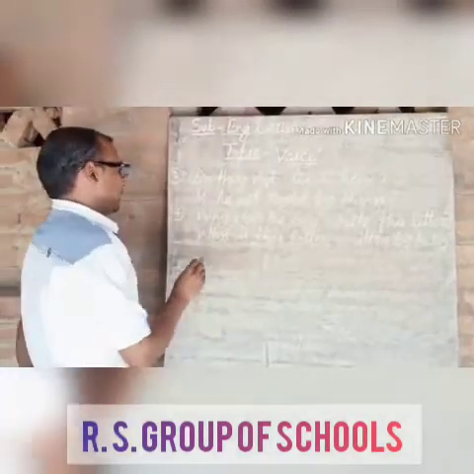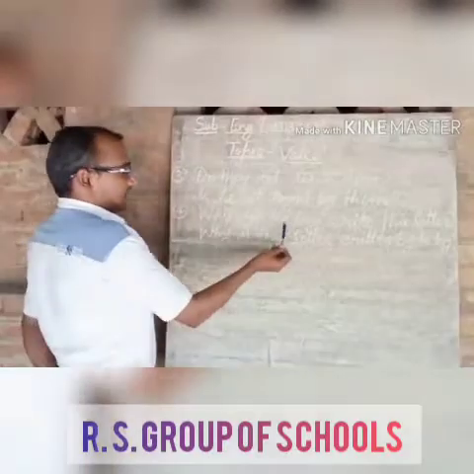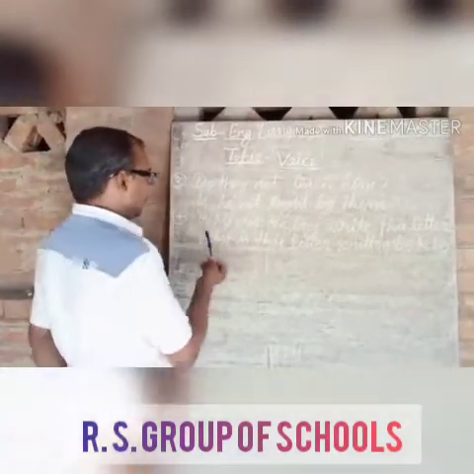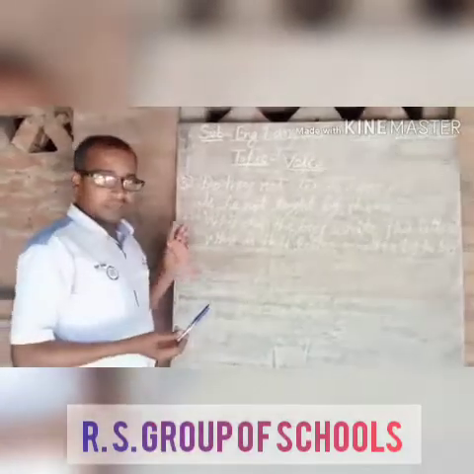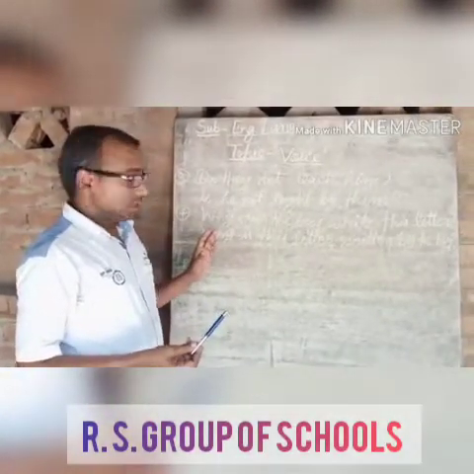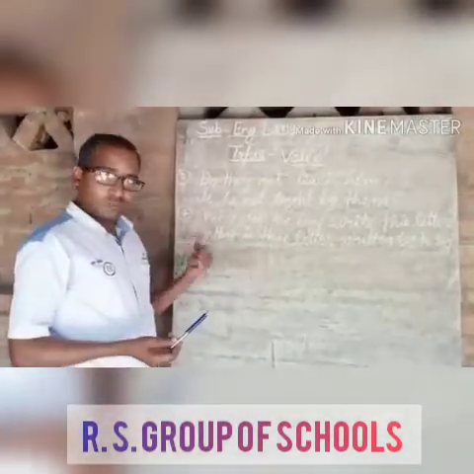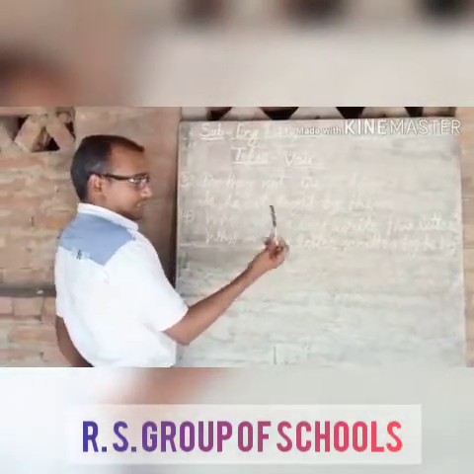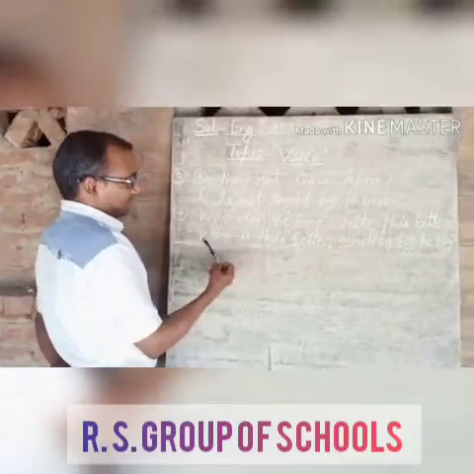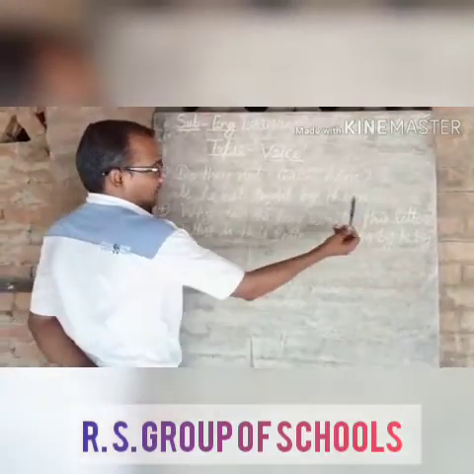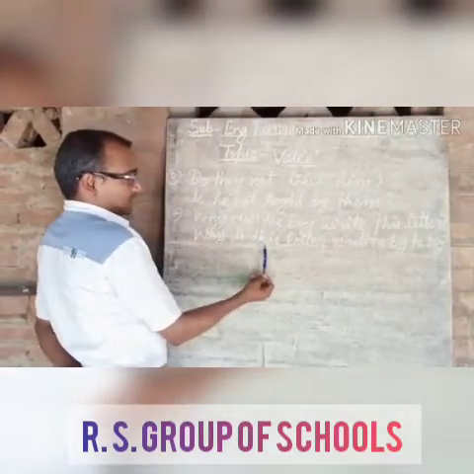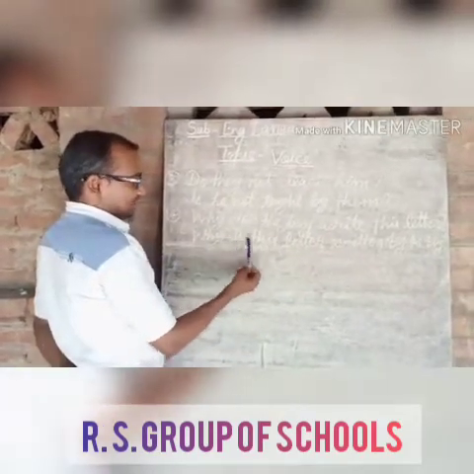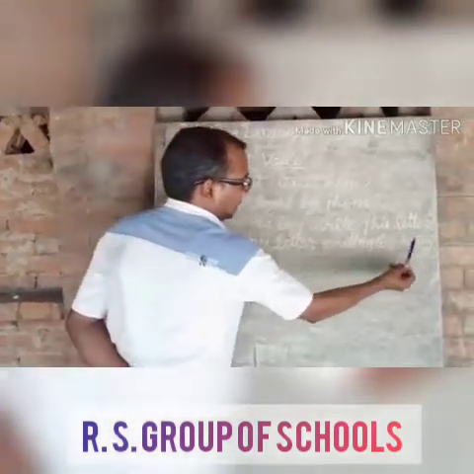Okay. Next is, why does the boy write this letter? This is also an interrogative sentence. So if any question word is given in the beginning of the sentence in active voice, the passive voice will also have the same question word. Okay. So why, and the same rules will be followed here. Why is this letter? Because this letter will become the subject of this passive voice. So this letter is singular. So why is this letter written by the boy?